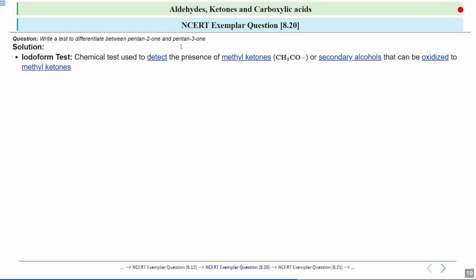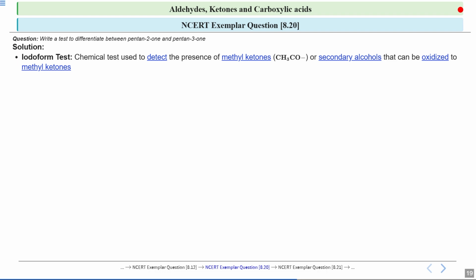The difference is just the position where this carbonyl group is attached. Here you can see it is attached on the second carbon, and here it is attached on the third carbon. So the test which we will use is the iodoform test. Okay, so this test is designed to detect methyl ketones.